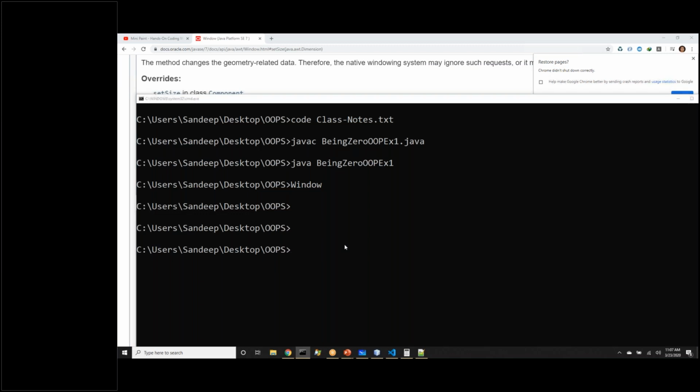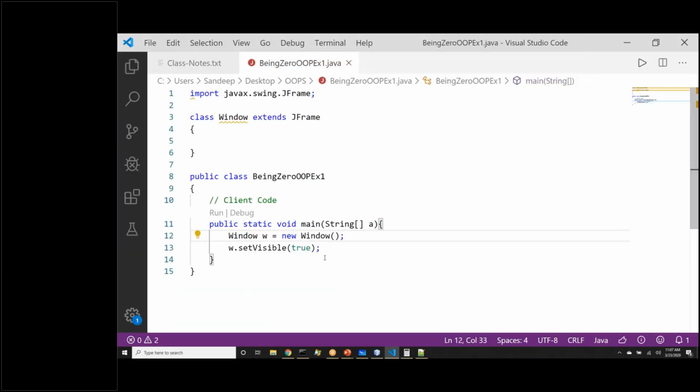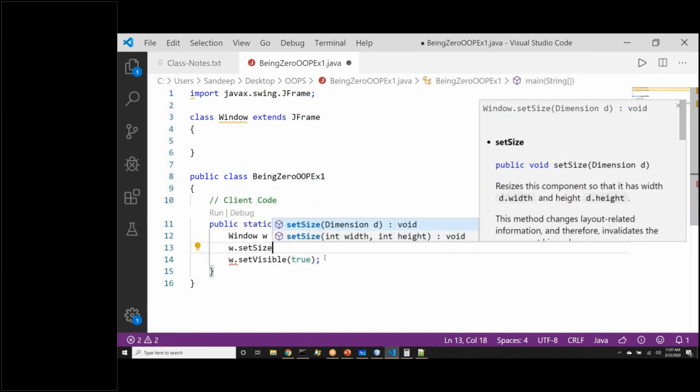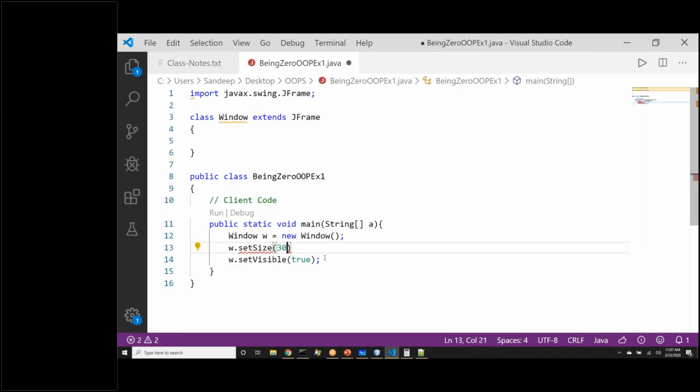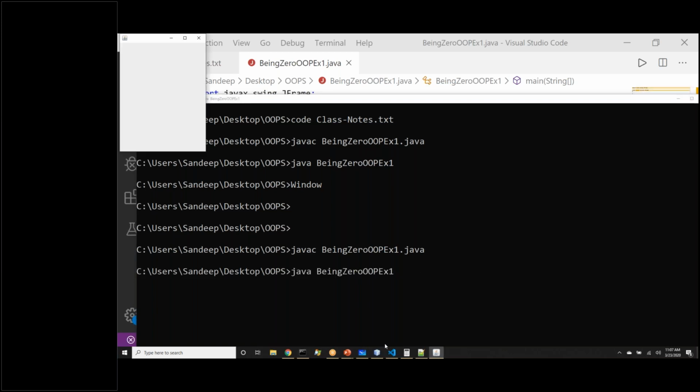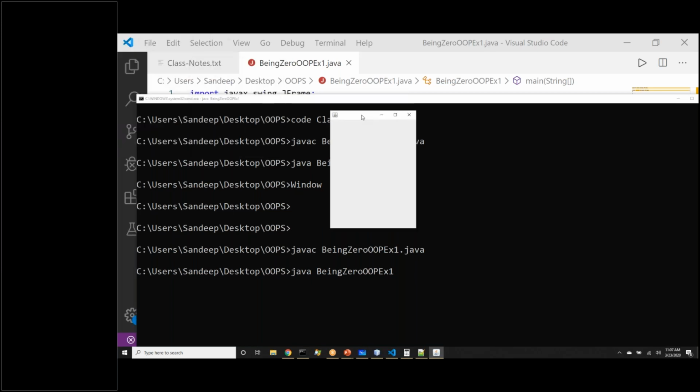Void function setSize. Let me go back to our example and say, before making it visible, I'll say setSize. So let's give 300 as width and 400 as height and put a semicolon. This time the window we see should be big enough that we don't have to look for it in the corner. So with this change, let me go back and compile the code again. javac, and we see this time the window is big enough.